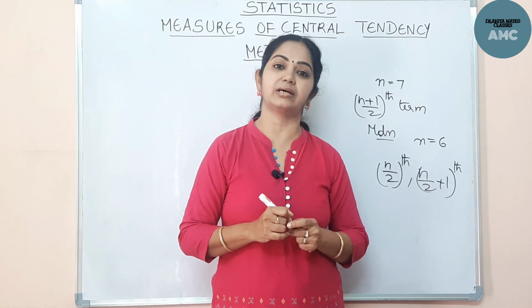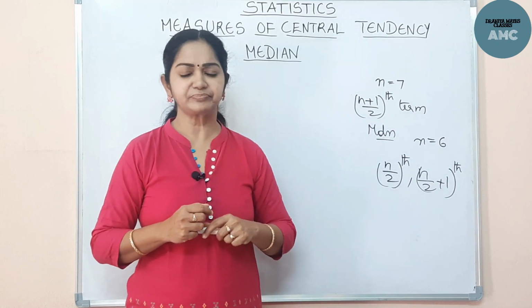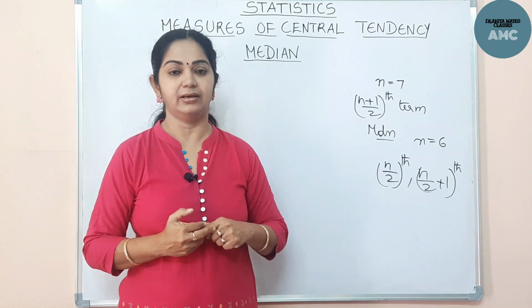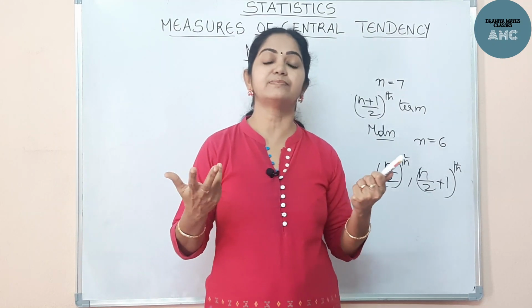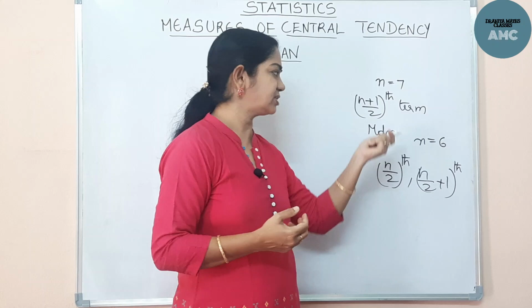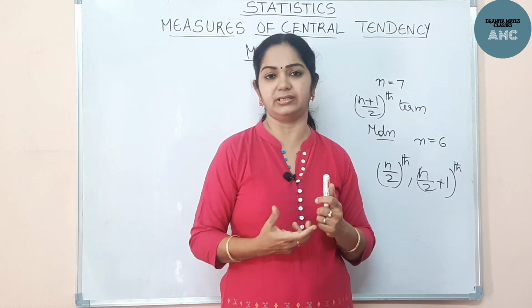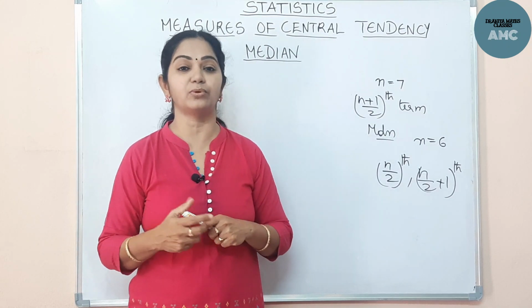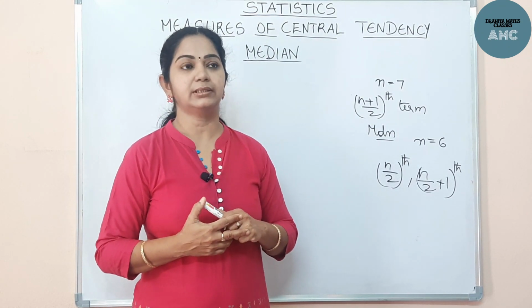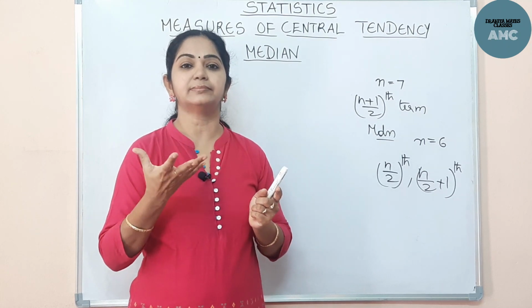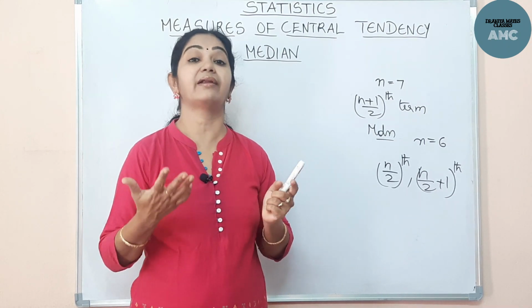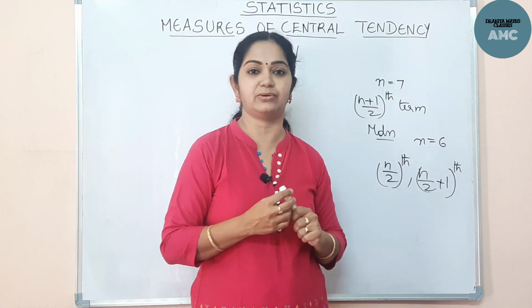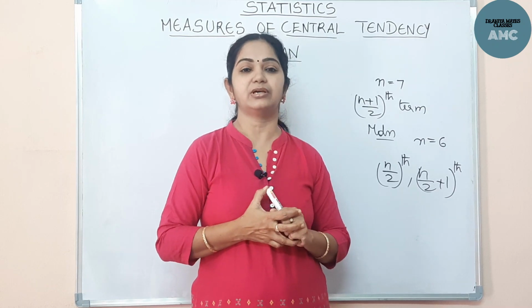Now if you consider the ungrouped data, we will be finding the cumulative frequencies. For a few observations, if they are odd or even, we can find the middle term by keeping them in ascending order. But if the observations are more, for example, I want to know the median of a class having 100 students, for their class marks in maths for a slip test of 50 marks.